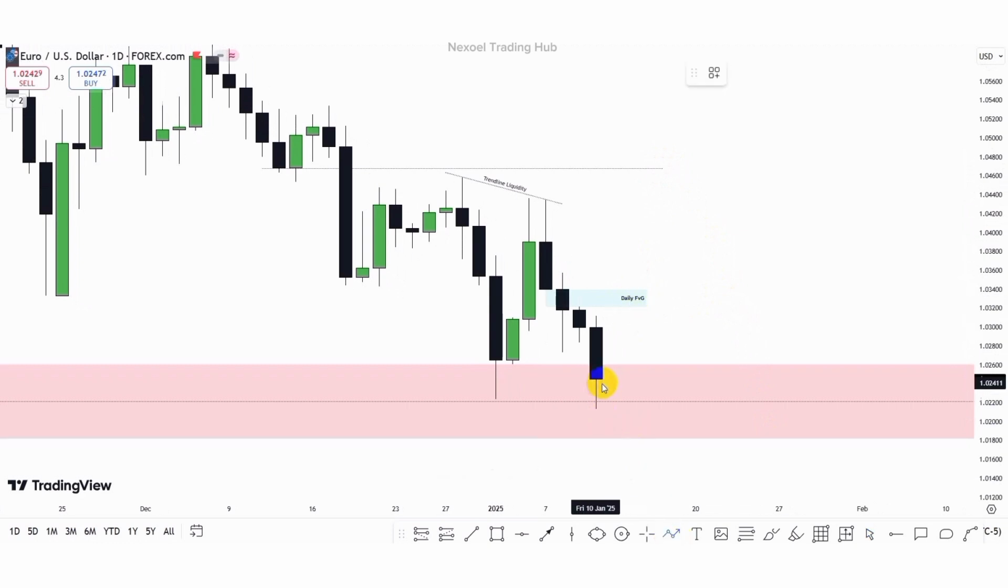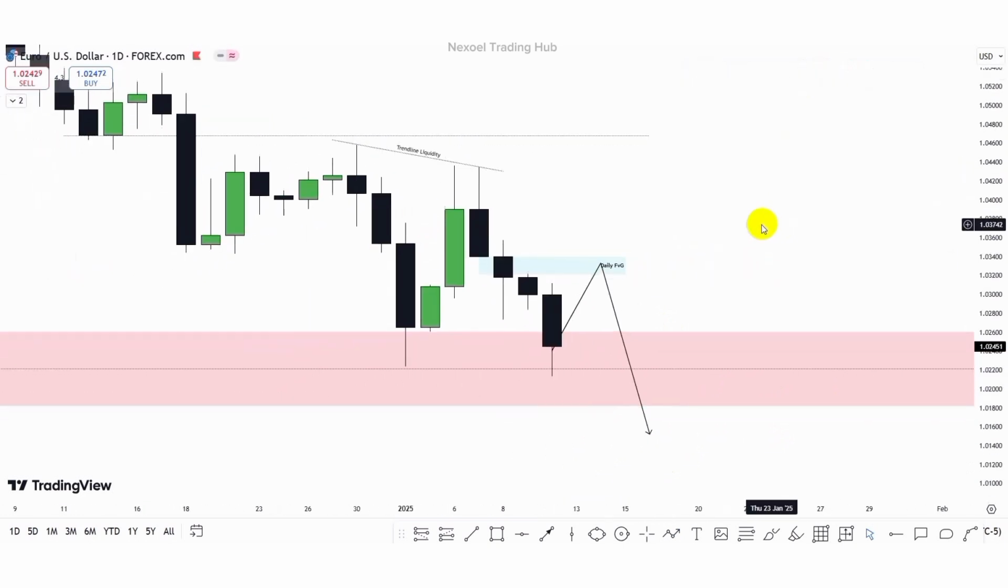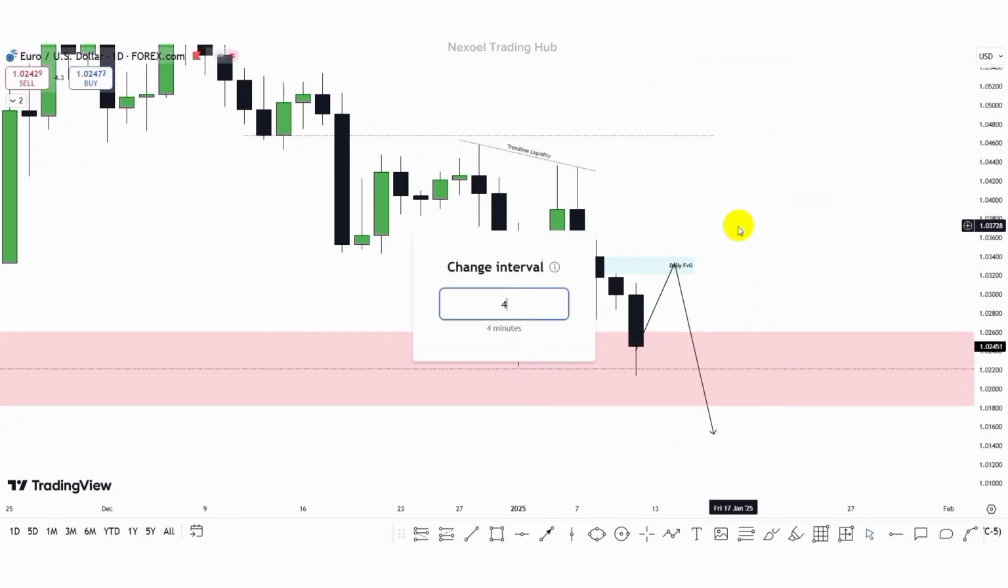So basically, this is my expectation for the Euro USD. I want to see a movement to this daily fair value gap, and then we frame the bearish continuation to the downside. So this is my expectation for Euro USD, except price decides to give us more bullish movement to the upside to take out this trend line liquidity to properly mitigate this order flow before we have the bearish continuation to the downside. So let's drop to the 4-hour time frame.